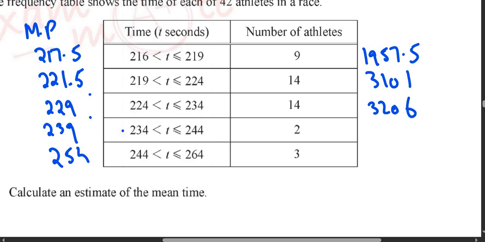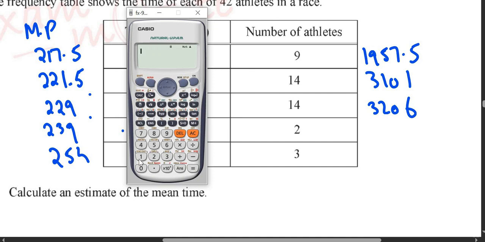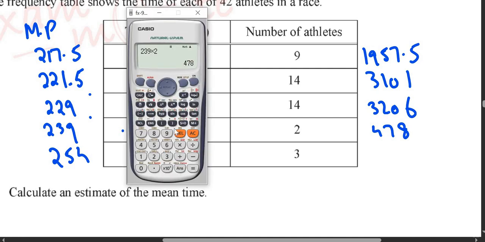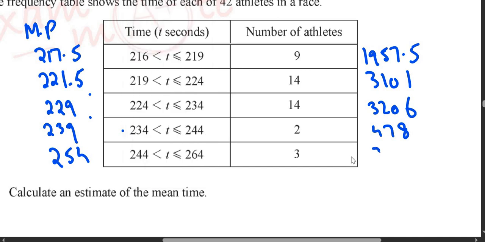Then 239 multiplied by 2 is 478. Then I will do 254 multiplied by 3, 762. Add all of these numbers.